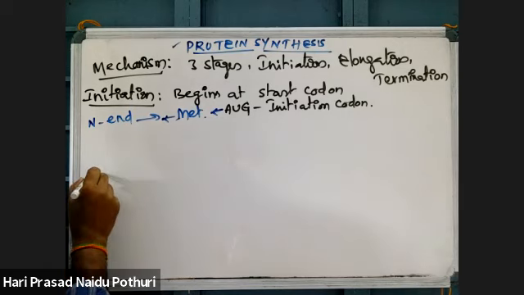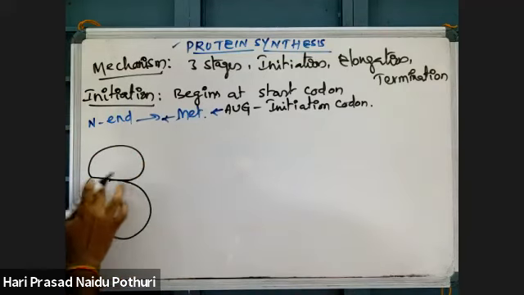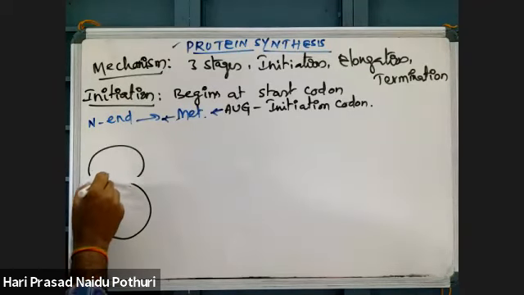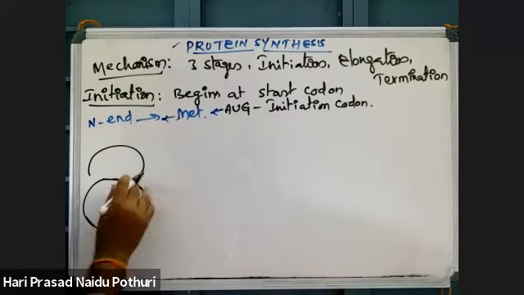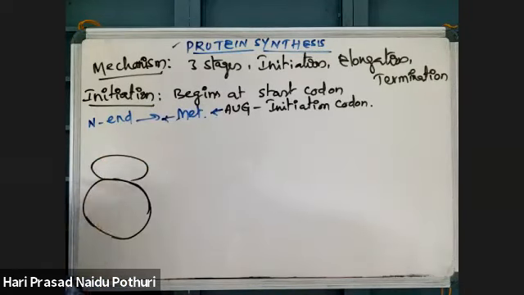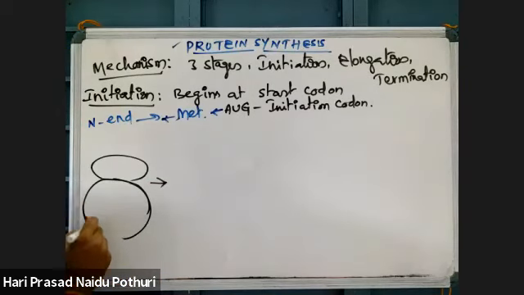First, take the ribosome. Whether it is a prokaryotic ribosome or eukaryotic ribosome, that is common. Suppose this is a complete ribosome, which I will draw clearly. In prokaryotes it is a 70S ribosome; in eukaryotes, an 80S ribosome.